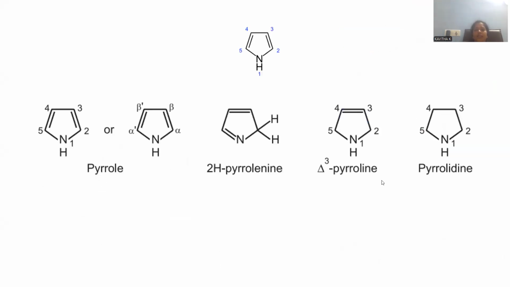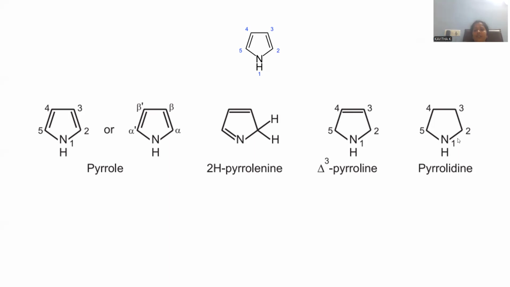Here is a description: how can we number this heterocyclic compound? For any heterocyclic compound provided to you, we always start the numbering from the heteroatom. In this five-membered heterocyclic ring, nitrogen is given the number 1, and subsequently the carbons 2, 3, 4, 5. This is the way numbering is allocated. Instead of 1, 2, 3, 4, an alpha, alpha prime, beta, beta prime numbering is also provided for pyrrole. And there are other kinds of pyrrole derivatives.